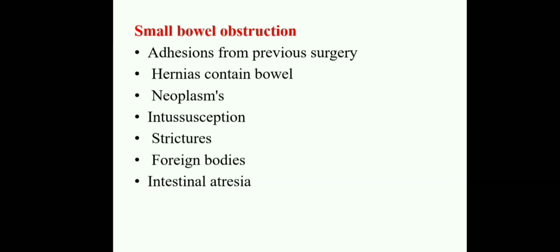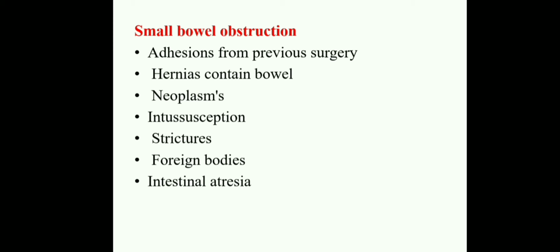Okay, next, what are the small bowel obstructions? Here the small bowel obstructions are adhesions from previous surgeries. Why will these adhesions be there? Because babies who have intestinal obstruction have some congenital malformations of the GI system, so they undergo some surgeries, and because of those surgeries they have adhesions.